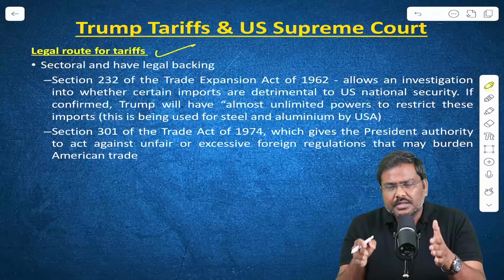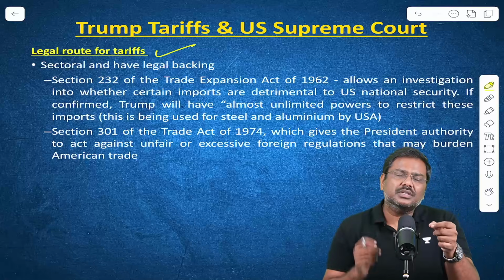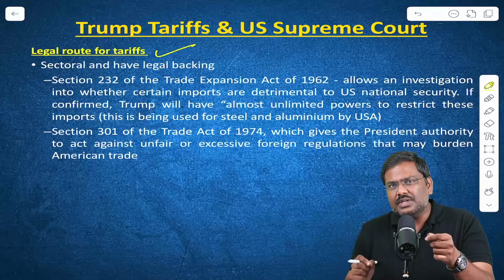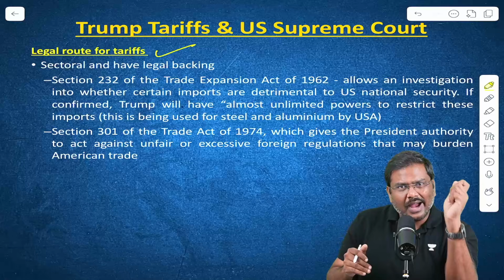But the issue is, when we use other sections, it is a time-consuming process. It is a time-consuming process. And this is a national emergency. That's the reason we have used IEEPA.